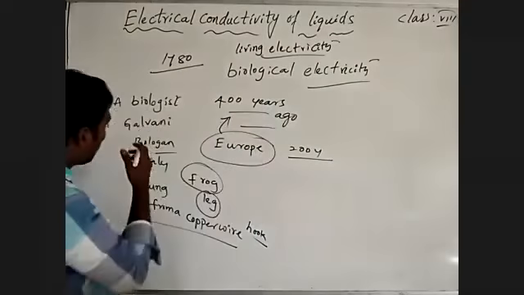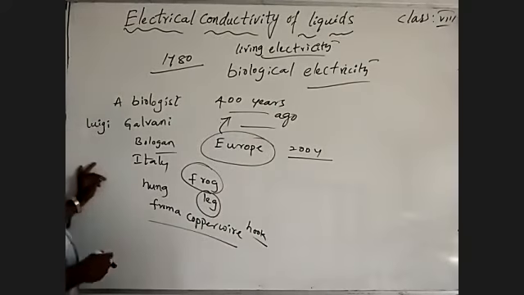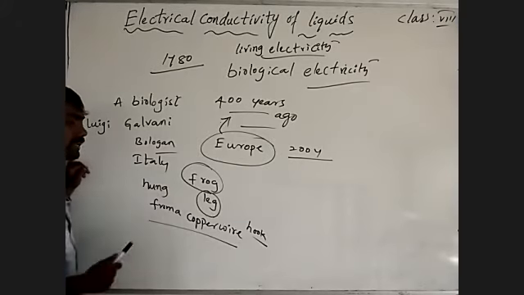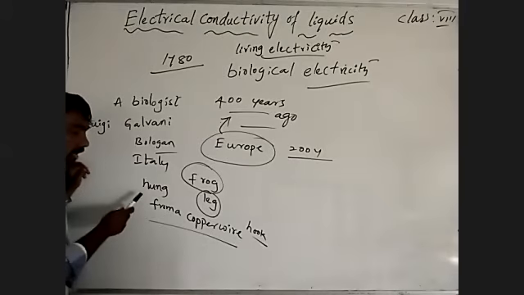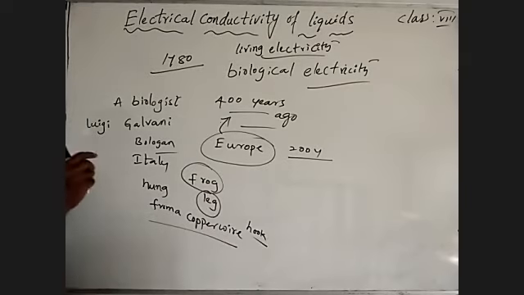How was it proved? How did Luigi Galvani find living electricity or biological electricity? He observed a dead frog's leg hung from a copper wire or copper hook. Unexpectedly, the leg of the frog fell on another metal. By that, there was a reaction in the frog and it twisted, as if it got life.